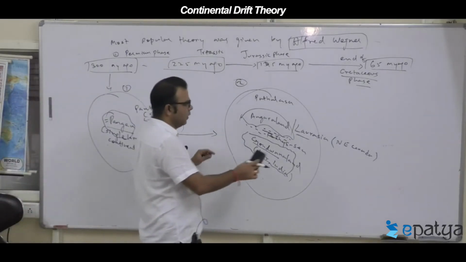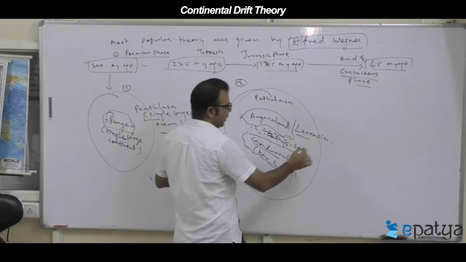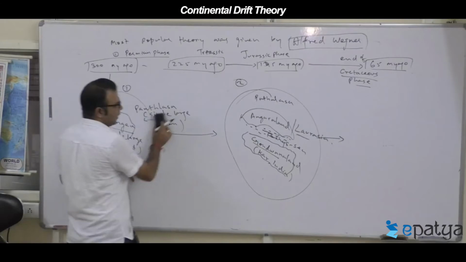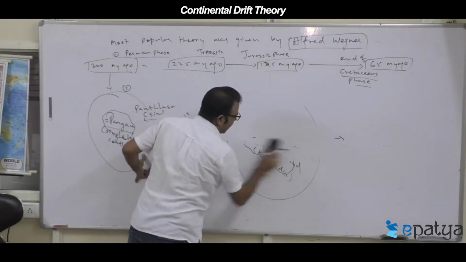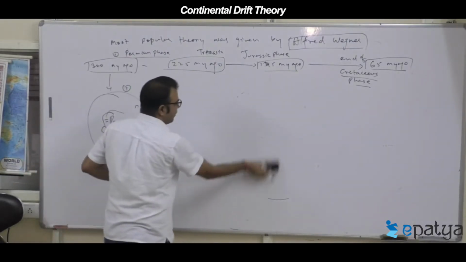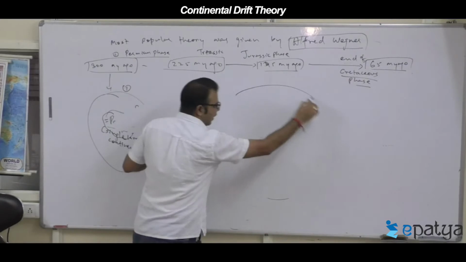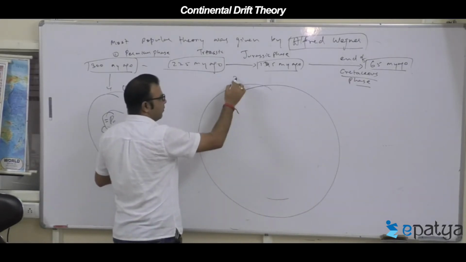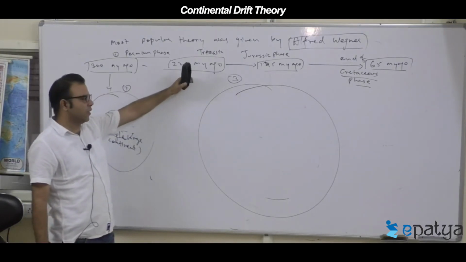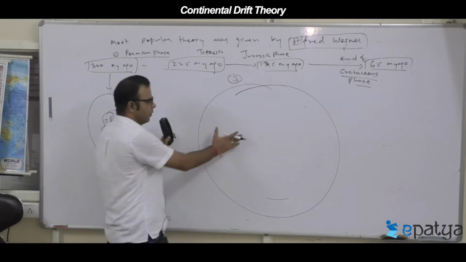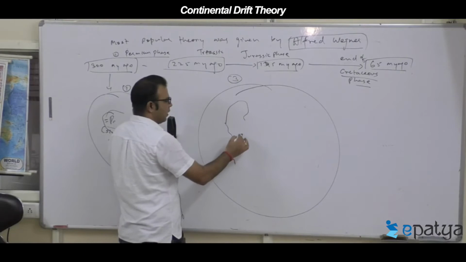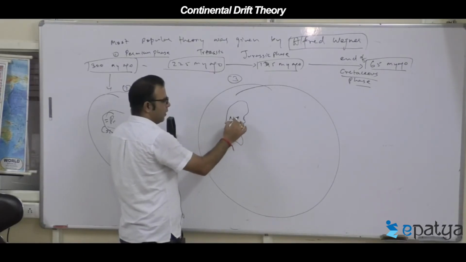In this phase, your Angara land and Gondwana land further underwent splitting. In the third diagram, from the end of Jurassic till the end of Cretaceous, the land splits and forms the North American landmass.